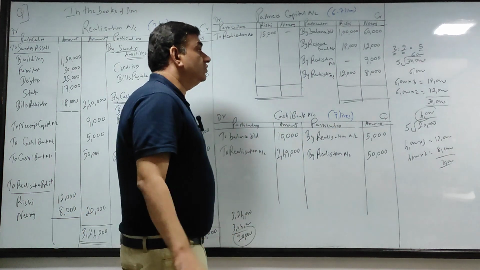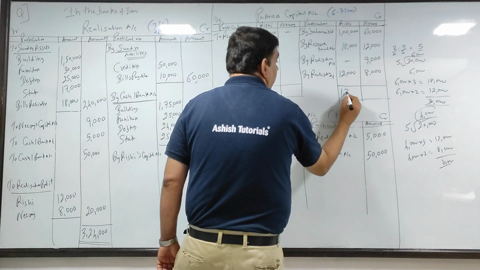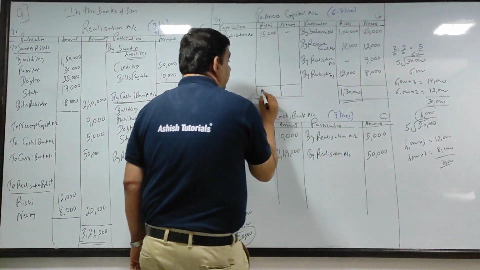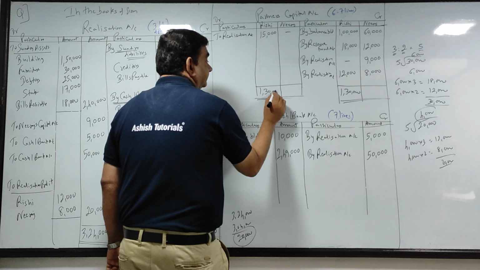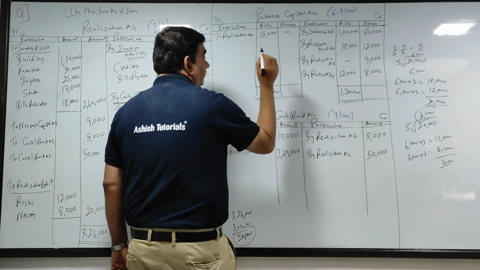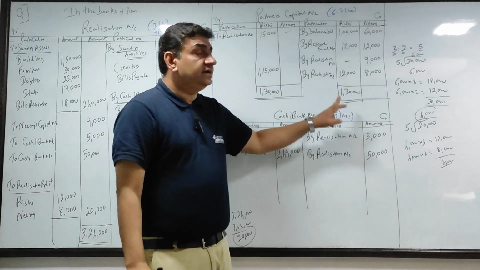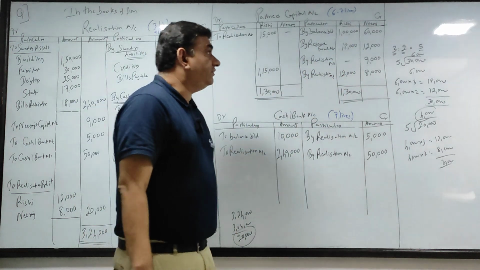Realization हो गया, let's close capital. Let's take the total. Credit side is आधा, 118 and 12, 130, minus 15, 1,15,000. 1 lakh plus 18 plus 12, 130. Debit side पे 15 है, so 150.